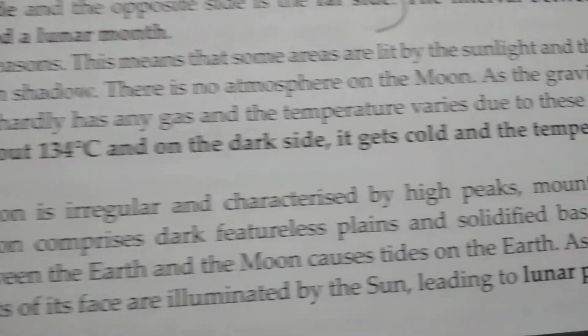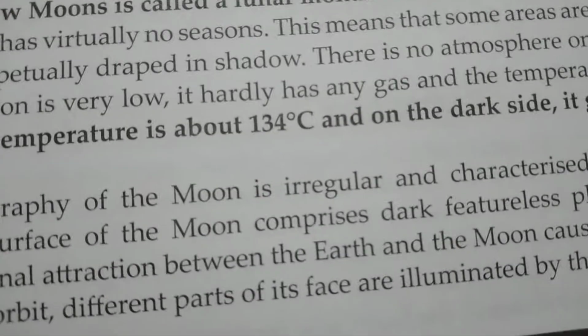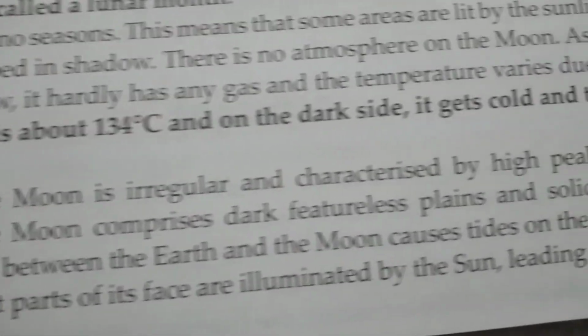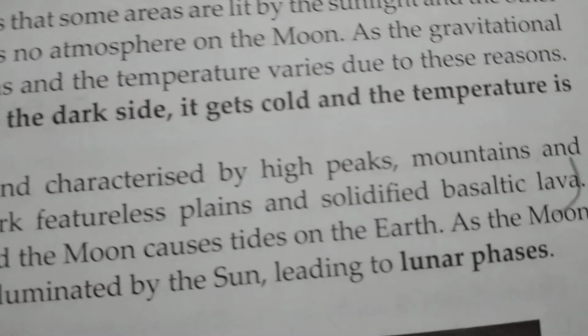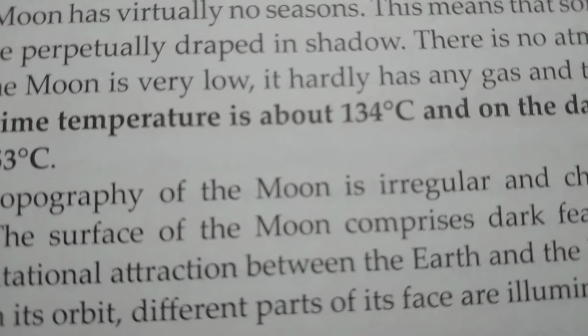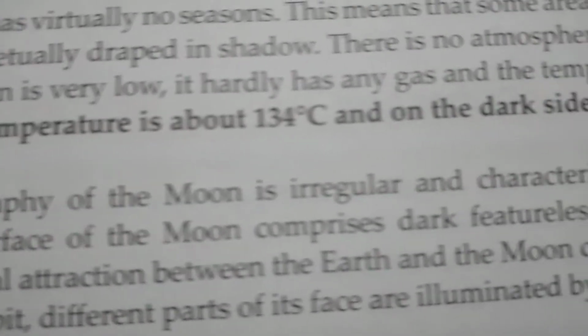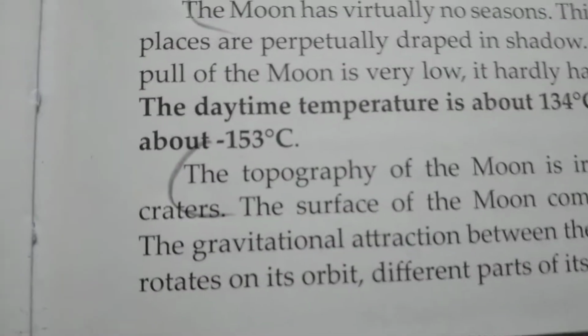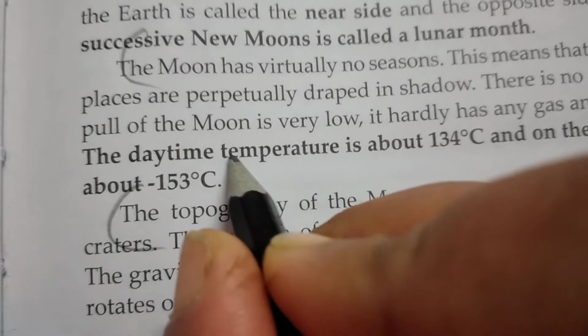There is no atmosphere on the moon as the gravitational pull of the moon is very low. It hardly has any gas and the temperature varies due to these reasons. The daytime temperature is about 134 degrees Celsius and on the dark side it gets cold and the temperature is about minus 153 degrees Celsius. So this is all about this chapter.